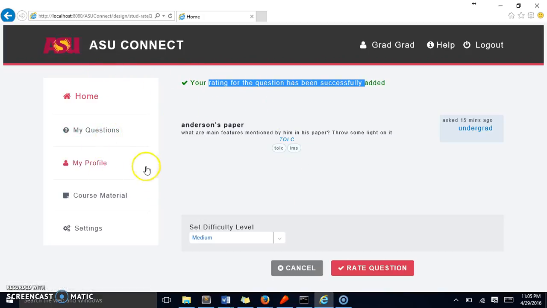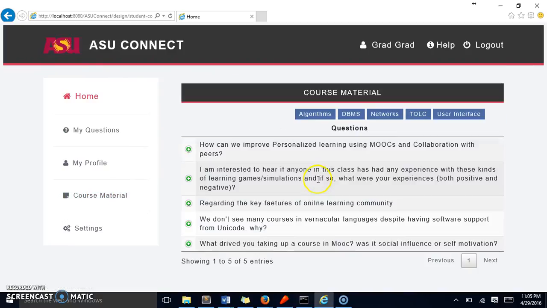Another important feature that we have done here is that once the questions are posted, they go into the pool and many students can answer them. Here again, the answers are open to all students, whether undergrad or grad. Anybody can answer these questions. Once the questions are answered, after a certain point of time, the answers are rated. The likes are given to the answers, where you will be able to view all the answers.